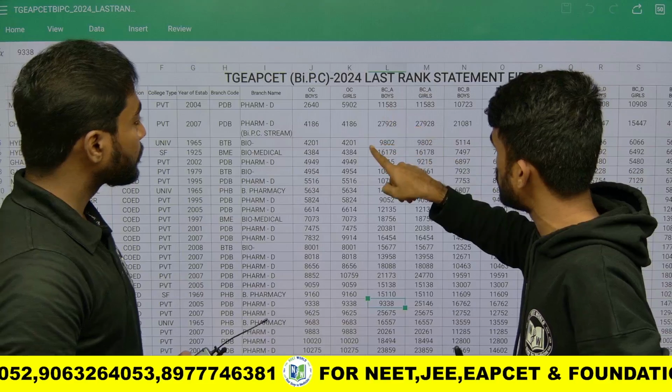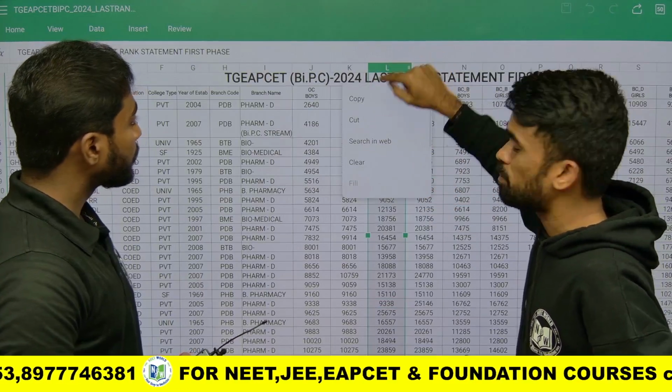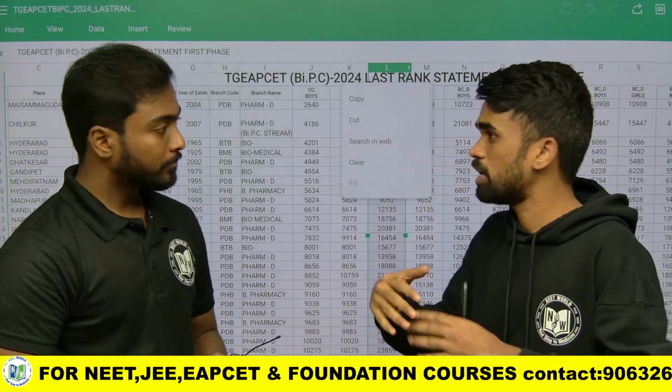So what they need to do is select this column and apply a filter. And you can arrange from lower to higher, so that you will get some clarity.